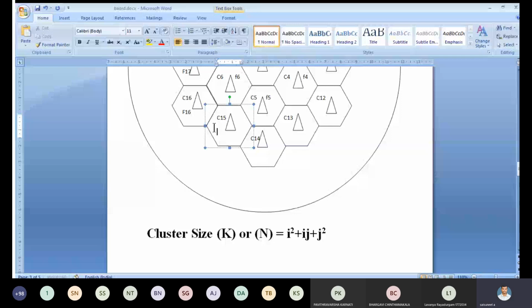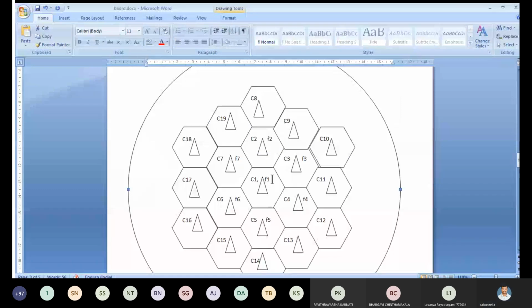At the center cell we are using F1. The same F1 frequency is used for C8 also, so C1 and C8 use the same frequency. These two cells are called co-channel cells. What do we mean by co-channels? Two cells using the same frequency.